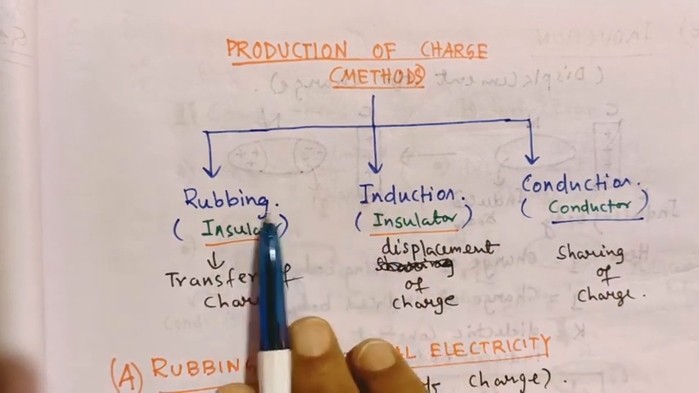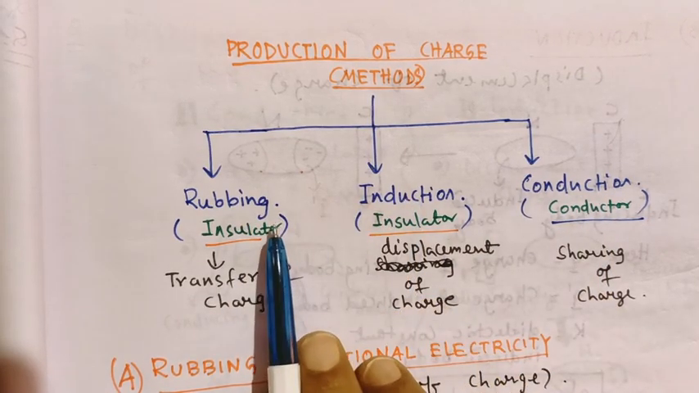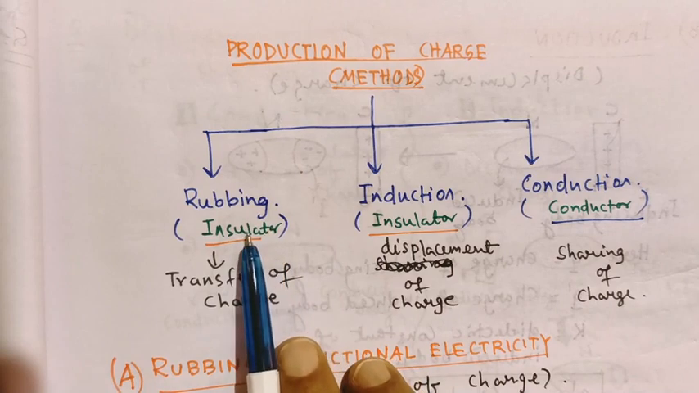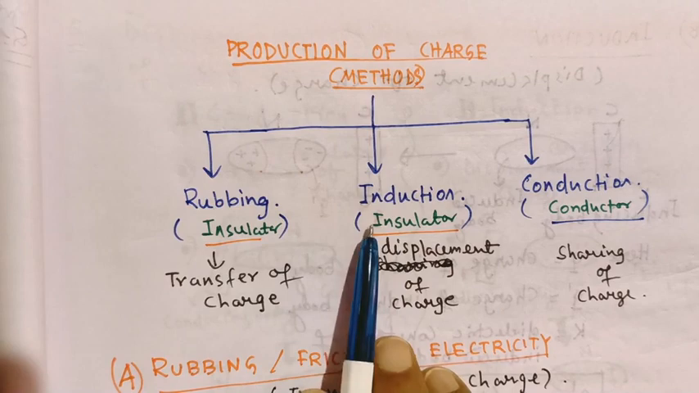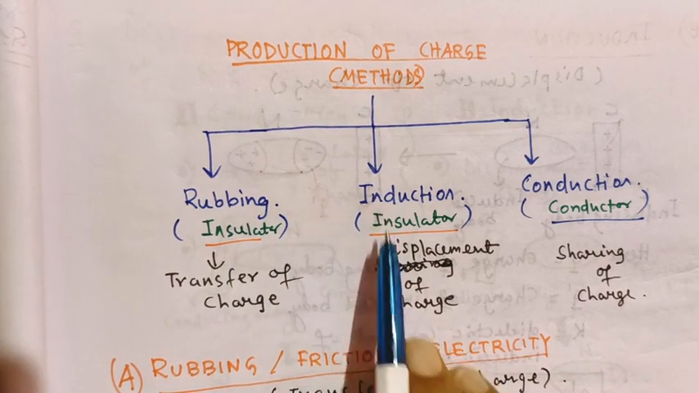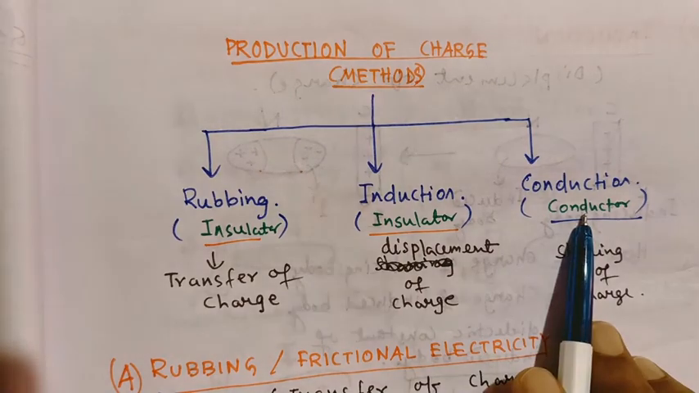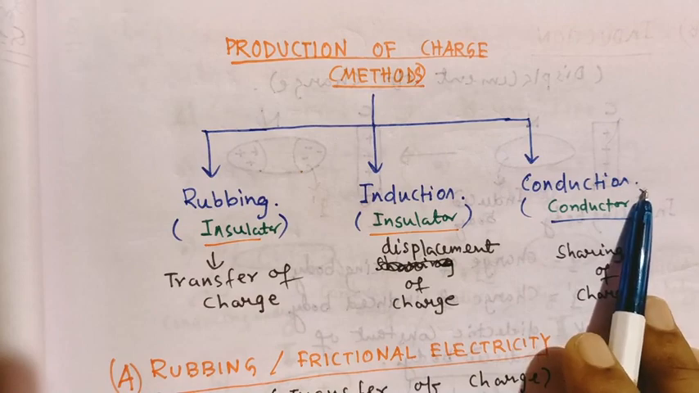Again we can distinguish the three methods. Rubbing and induction can be done in insulators. Insulator means a material in which charge cannot flow easily. Insulators prefer rubbing and induction, and conductors, in which charge moves freely, prefer the conduction method.